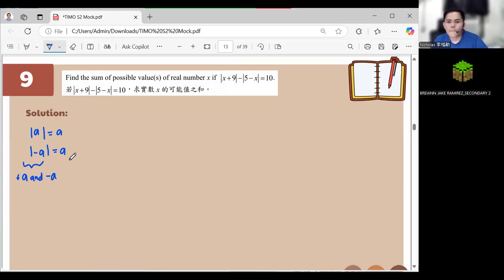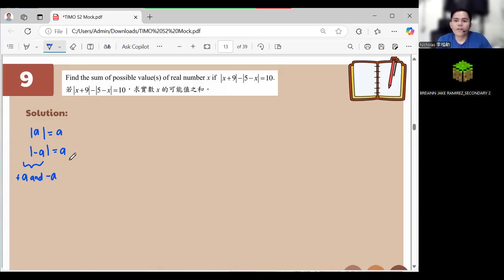Okay? The two of them, right? Now, we should do the positive positive, and negative negative, and then the positive negative. Let's have that one, so that you won't be confused.